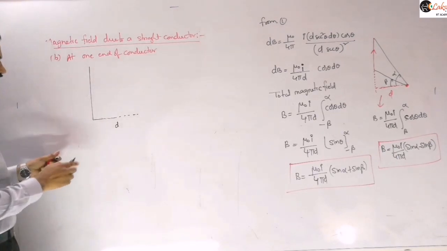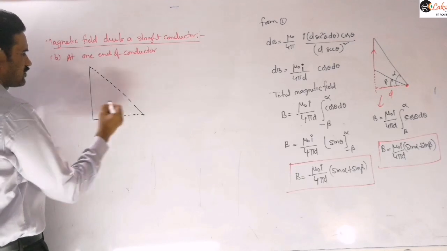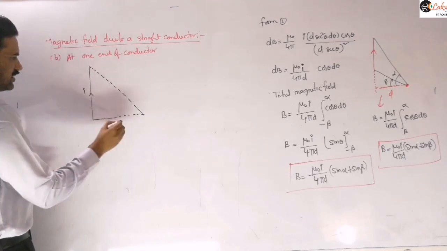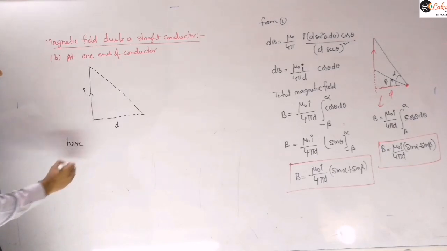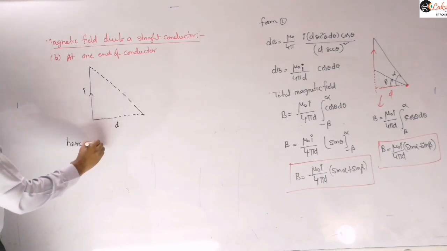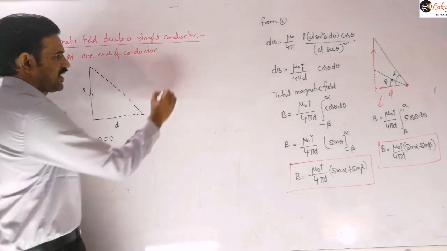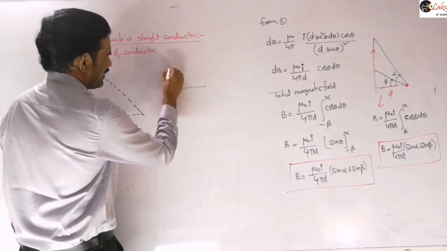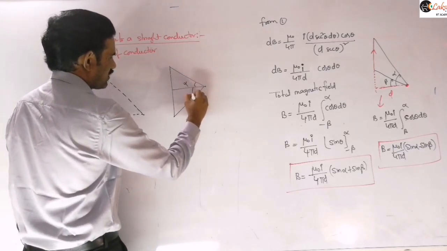If you want to derive it here, see this expression. Now this is a current carrying conductor. This is another angle we need to measure here, right? This is the distance d. So in this case, simply what we can mention here is beta is equal to 0. Is it clear? Understand the meaning of this alpha and beta clearly here.